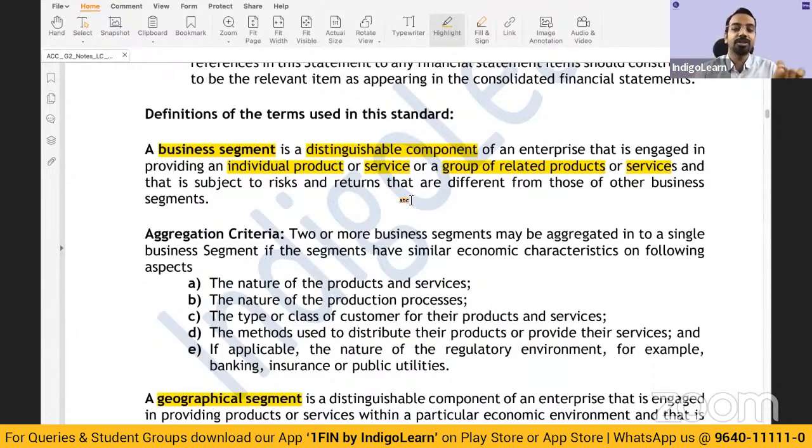And the key condition is these are subject to risk and returns that are different from those of other business segments. So FMCG will have very different risk and returns versus that of cigarettes. So each component which has a different risk and return and which provides an individual product or group of related products or service or group of related services is called a business segment. So this is one term that you need to understand in this standard. What is a business segment?